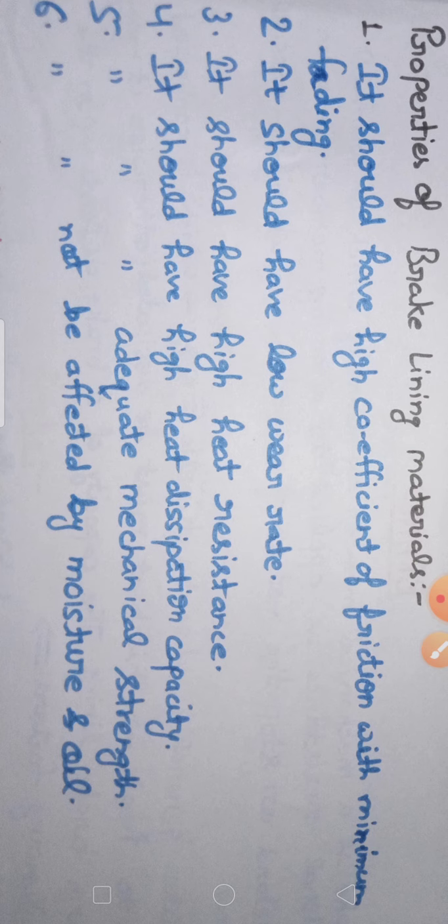Next, point number 2 is it should have low wear rate. Obviously, if wear rate is high, it means you have to change the contacting materials many times. Next, it should have high heat resistance. Heat must be dissipated. Heat dissipation capacity should be high. Adequate mechanical strength should be there, because temperature definitely increases while it absorbs heat. It should not be affected by moisture and oil also, because if oil and moisture affect the coefficient of friction, then definitely your braking system will be affected. So these are the properties of the brake lining materials.